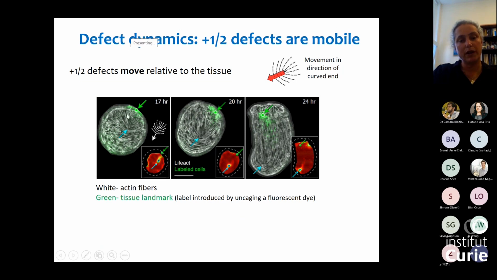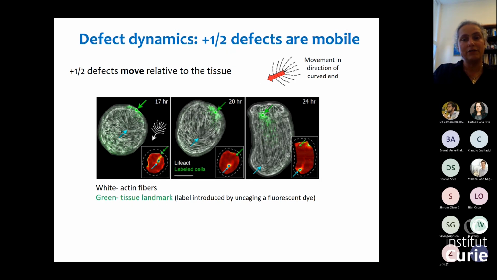And using this approach, we were able to label a particular bunch of cells in this region. You can see a +½ defect here. And then we can follow this region of cells. This label goes into the cells and stably remains in these cells, so it allows us to track these cells over time. And we can follow them relative to the defect. And what you can see is that the defect is actually moving relative to the tissue. So you see the defect here was closer, and then over time moves away from these cells. And the direction of the movement of the defect is, as I plotted here, away from its rounded edge.